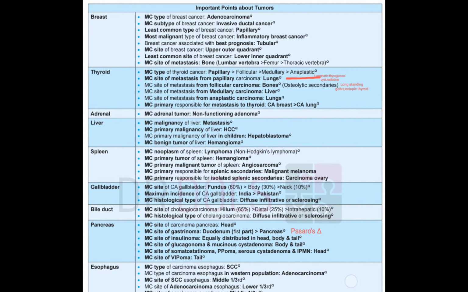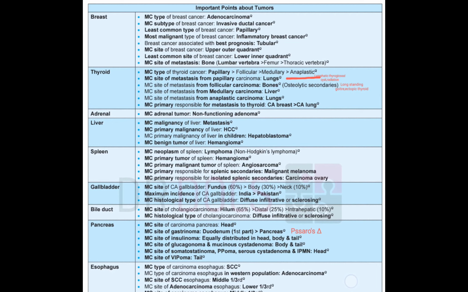And splenic secondaries from the malignant melanoma, which has got lymphatic spread, and from the lymphatics it will be draining to the spleen. Then isolated splenic secondaries are by carcinoma ovary. Isolated means only to the spleen. O for only, O for ovary.